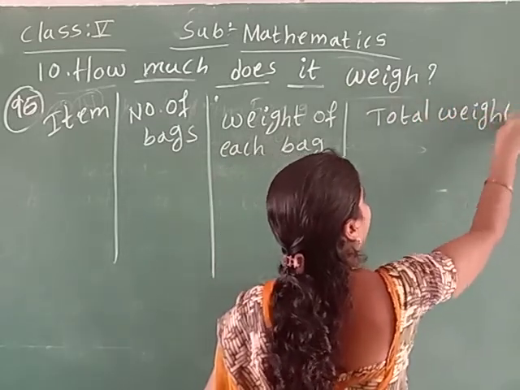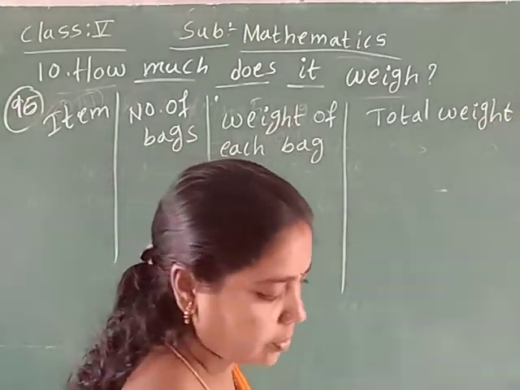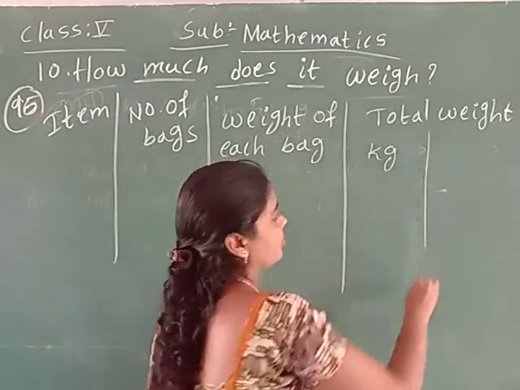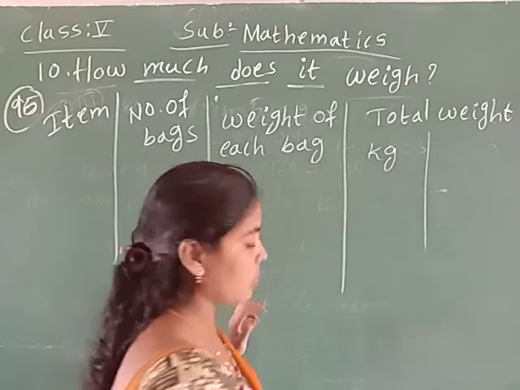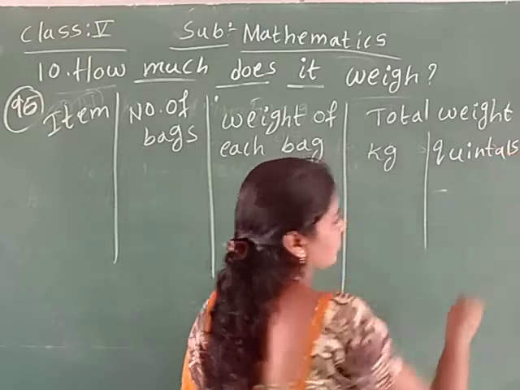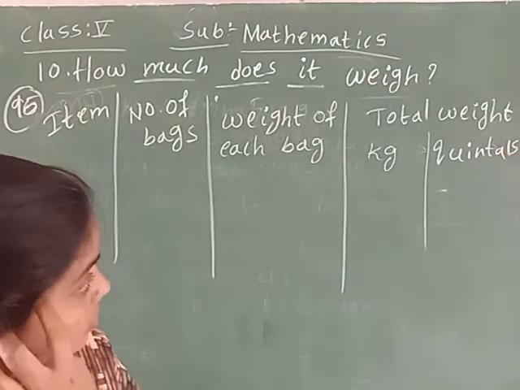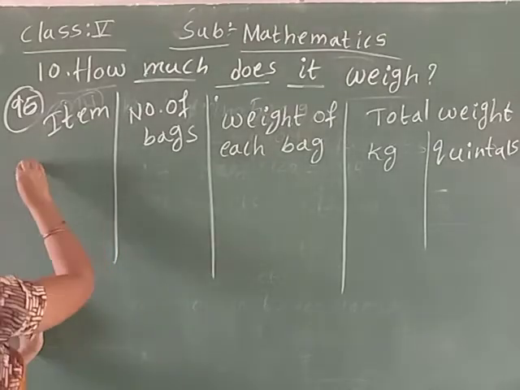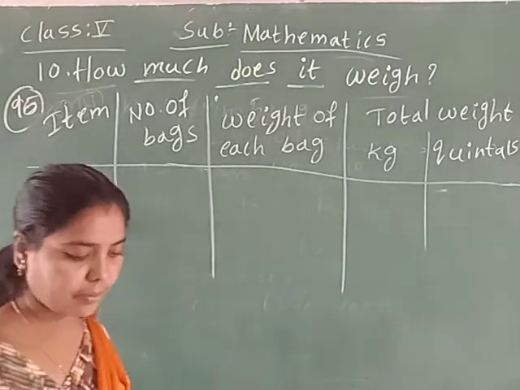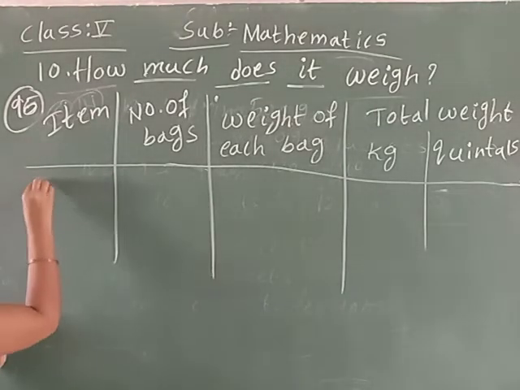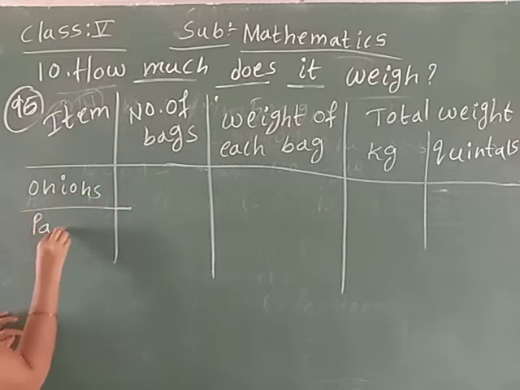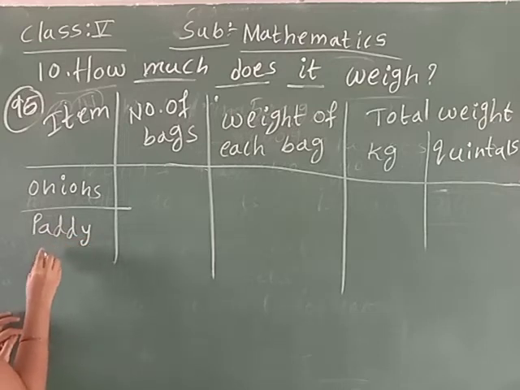So this table has kg and quintals. Okay, children, look in your textbook at page number 96. They are given onions, paddy, and red gram.